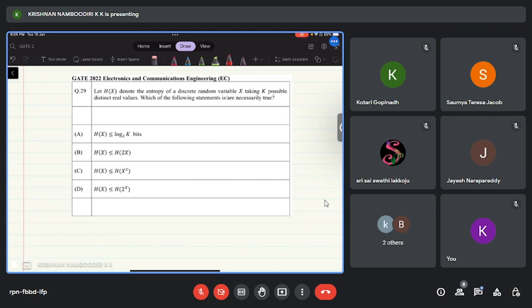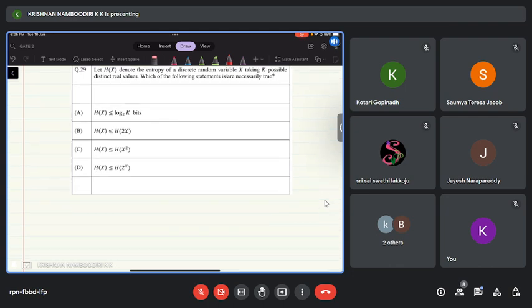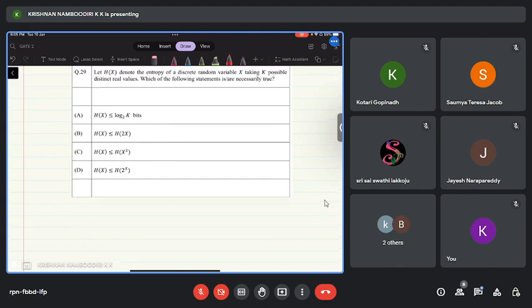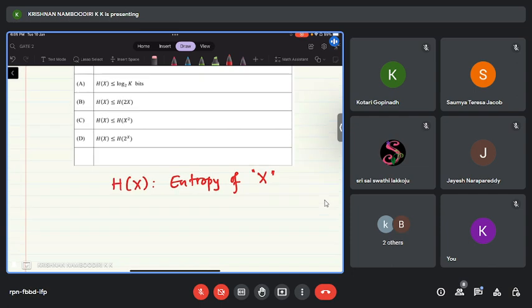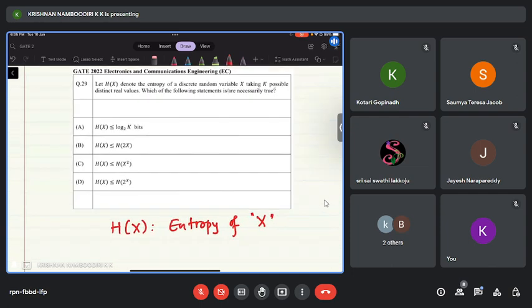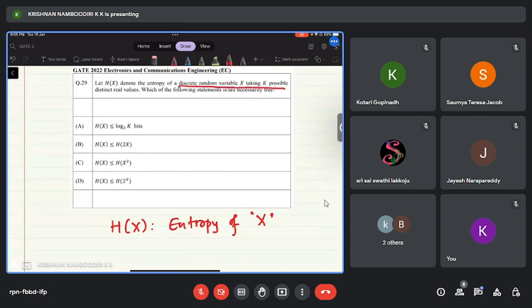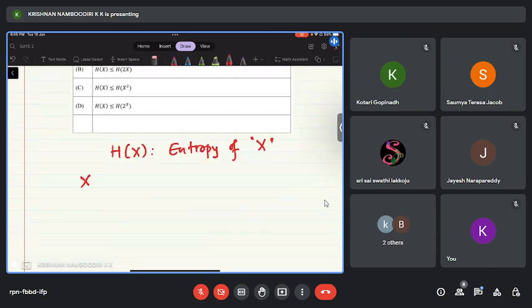Now first of all, what is H of X? H of X is known as the entropy of the random variable X. X is a random variable. What does that mean? It is given that X is a discrete random variable, so X can take discrete values. Say X takes values from this set, X1, X2, up to say X capital K.